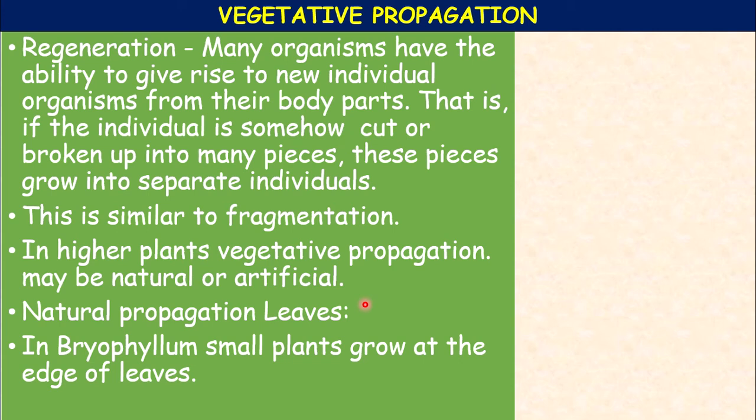No reproductive organs take part in this method and therefore there is no production of seeds. Some plants like bryophyllum, and another example, begonia, can be propagated by leaves.